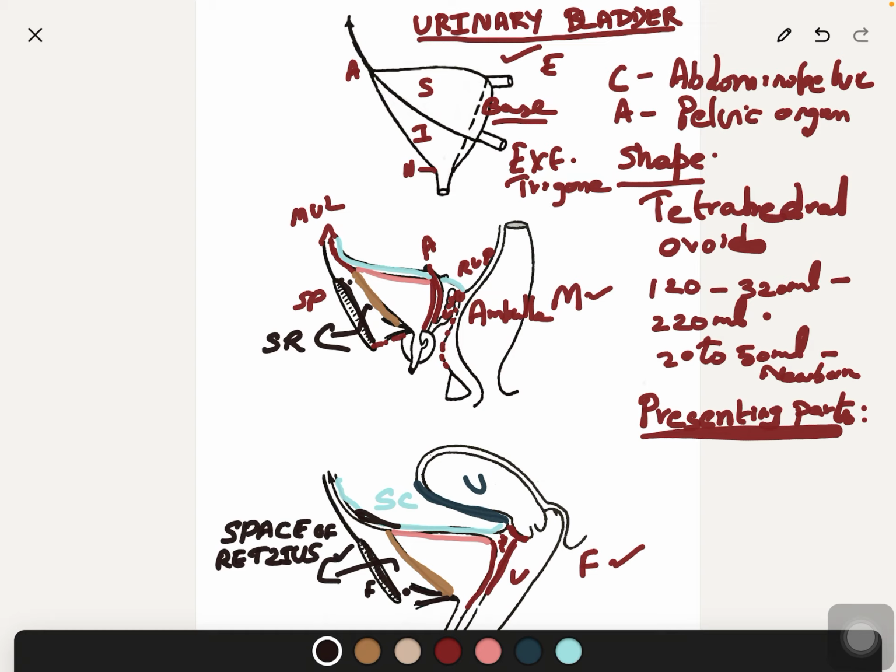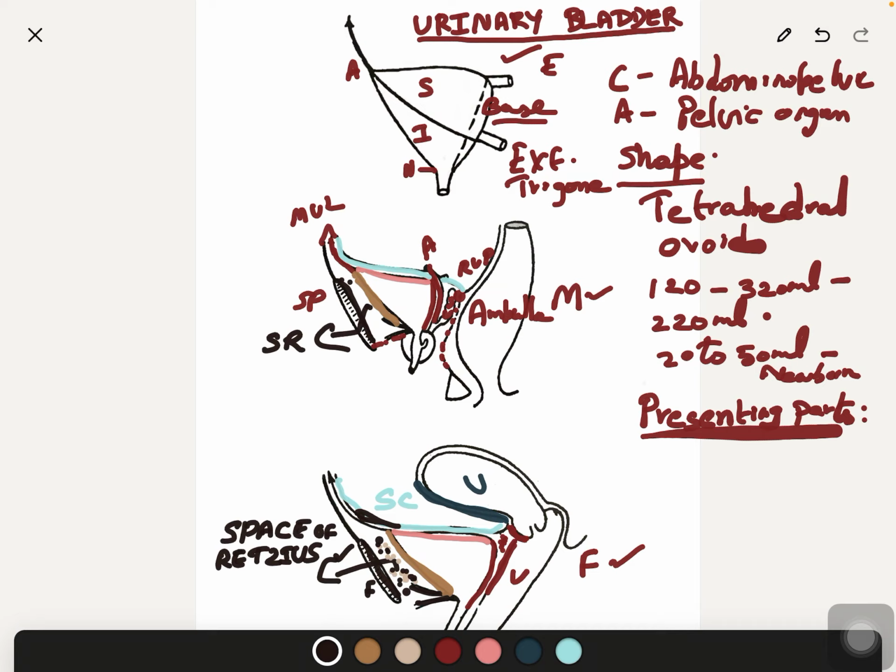Contents of the space: it contains retropubic fat and also the vesical plexus of veins. Importance: surgical operations of the bladder and prostate can be approached retroperitoneally through this space. Now we have covered the surfaces: apex, base, superior surface, infrolateral surface.